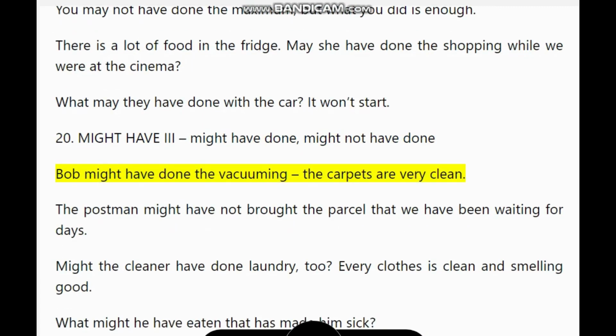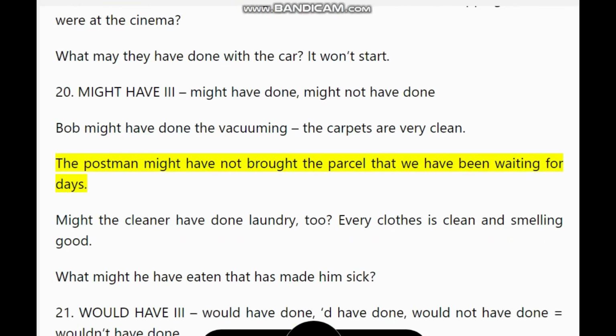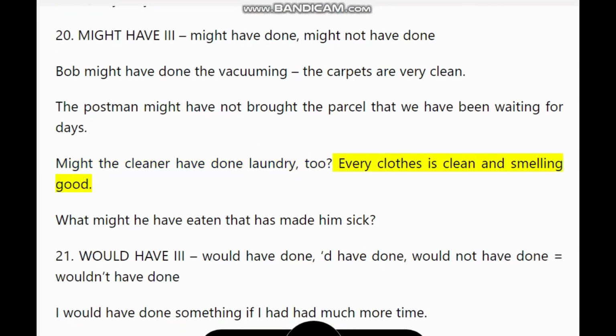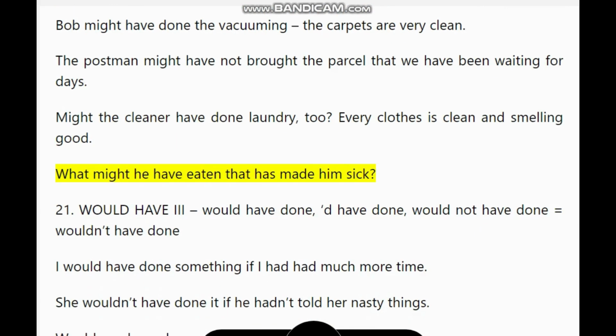20. Might have, might have done, might not have done. Bob might have done the vacuuming. The carpets are very clean. The postman might have not brought the parcel that we have been waiting for days. Might the cleaner have done laundry, too? Every clothes is clean and smelling good. What might he have eaten that has made him sick?